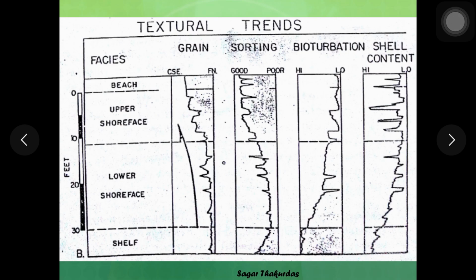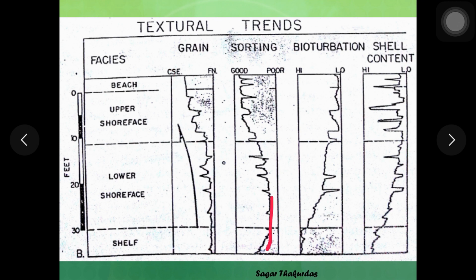Now the same facies are represented here, and you can see their parameters. At the bottom you have a continental shelf, then lower shore face, then upper shore face, and beach on the top. What happens in case of grain size and grain sorting? Obviously the grain size goes on increasing upwards. The continental shelf is made up of fine sediments, clay or mud in few cases, and as you move towards the beach, the grain size goes on increasing.